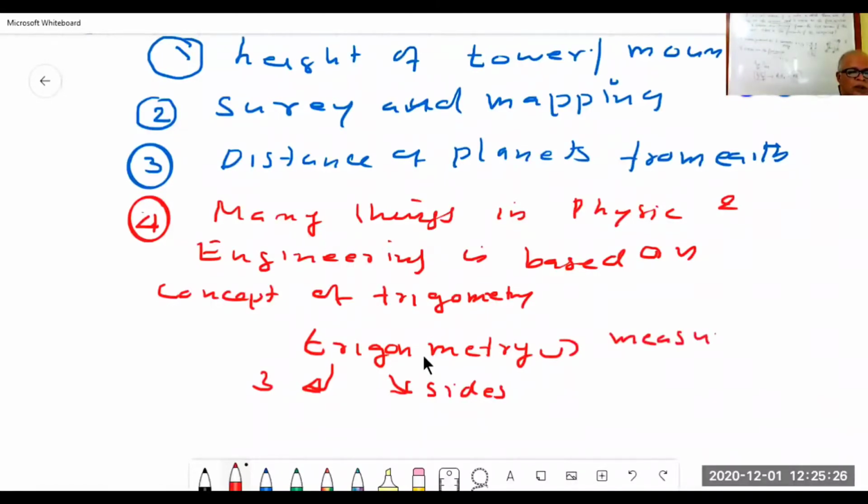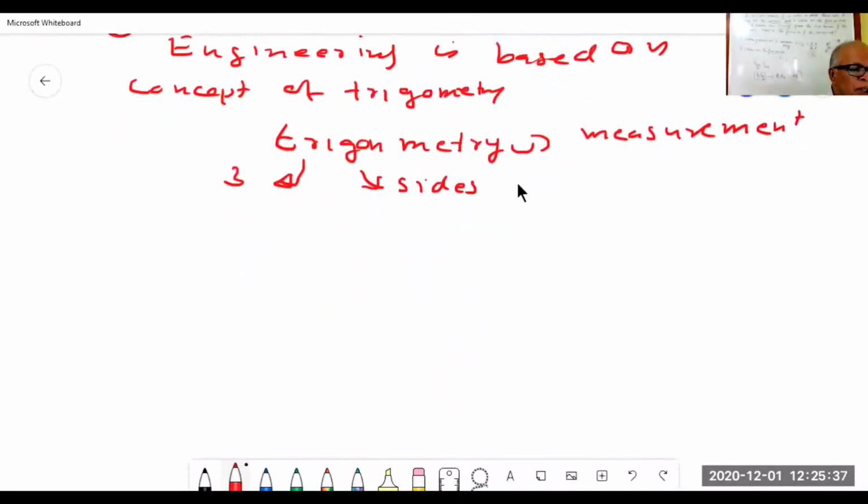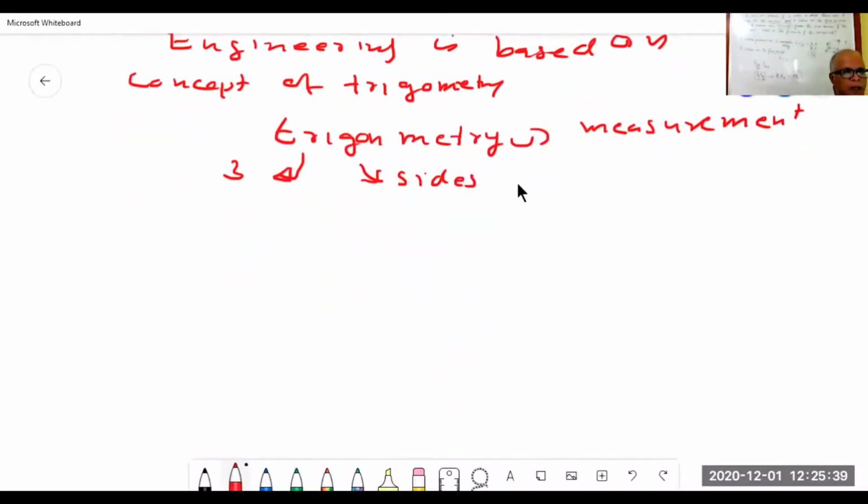So basically, though it involves circular functions, trigonometry is the measurement of the sides of a triangle. It is a very important topic. Without trigonometry, you cannot do many portions of physics and math, especially calculus and coordinate geometry.